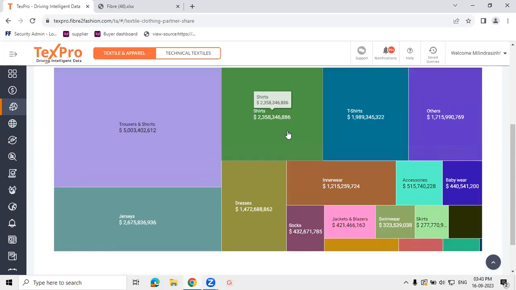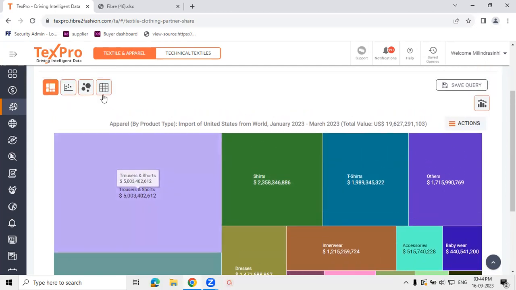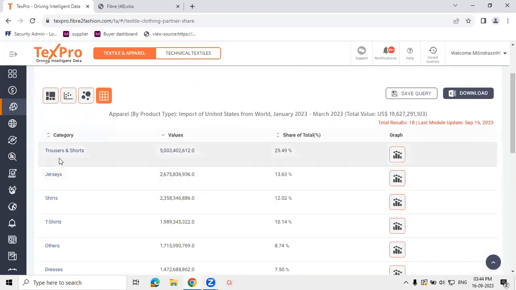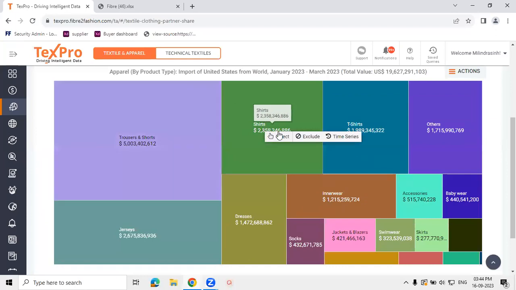This gives us the imports of US for the first quarter of this year for the entire apparel category. The total value of this is mentioned in the title of the chart. You have the breakup of this by product categories along with the value and percentage share. Among all the products, we can see that trousers and shorts have the highest import share, somewhere around 25.5%. Let's say for the time being, we are interested in shirts as a category. So we'll select this.